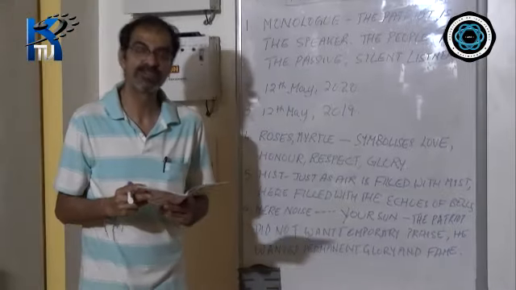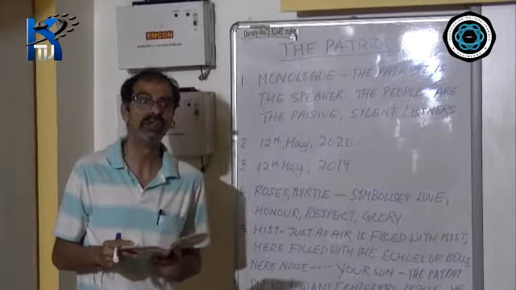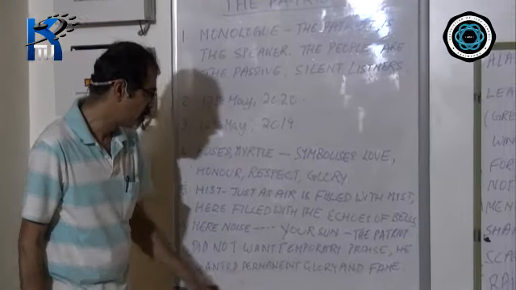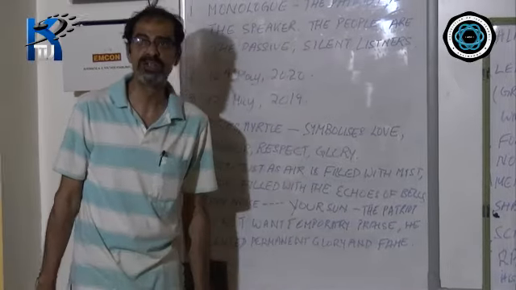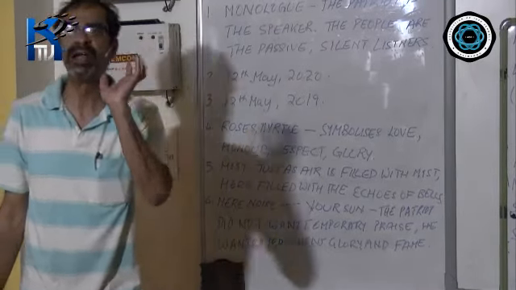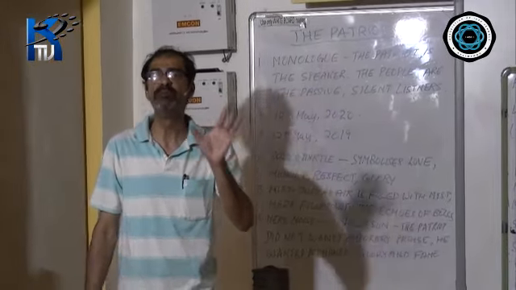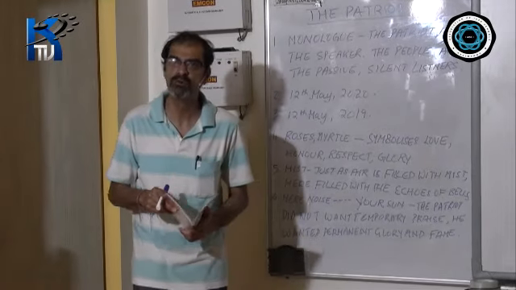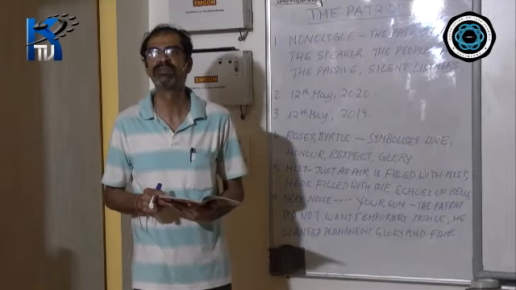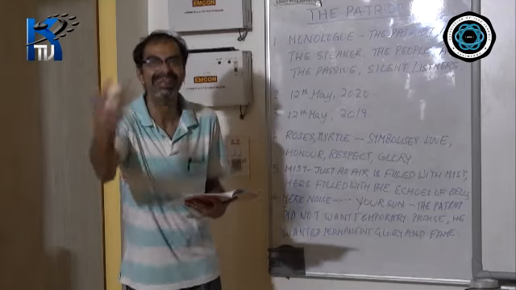What he is aspiring for, what he is looking for, and what he wants is permanent glory and fame. He wants his name to be imprinted in the hearts of the people. He wants his name to be written in golden letters in the history of that town. He is not happy with only the praises for that day.